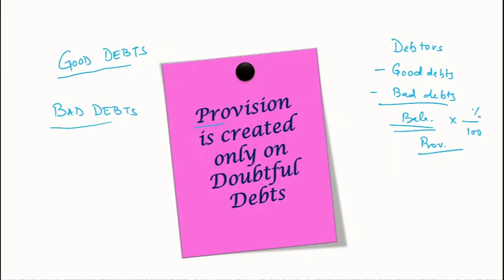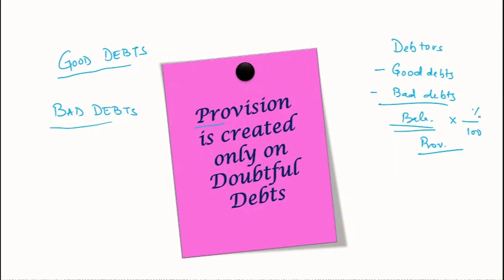Clear? And it's very clear. What's the logic behind it? Good debt tells us that there is no need to create a provision on good debts, because provision is created when we have a doubt that the amount may or may not be received. When good debt gives us a promise, gives us a surety that the amount is going to be received, then there is no need to make any provision for that. Same for the bad debts, where we are very sure that we are not at all going to receive any amount, it's a total loss for us, then also there is no point in making a provision on that.